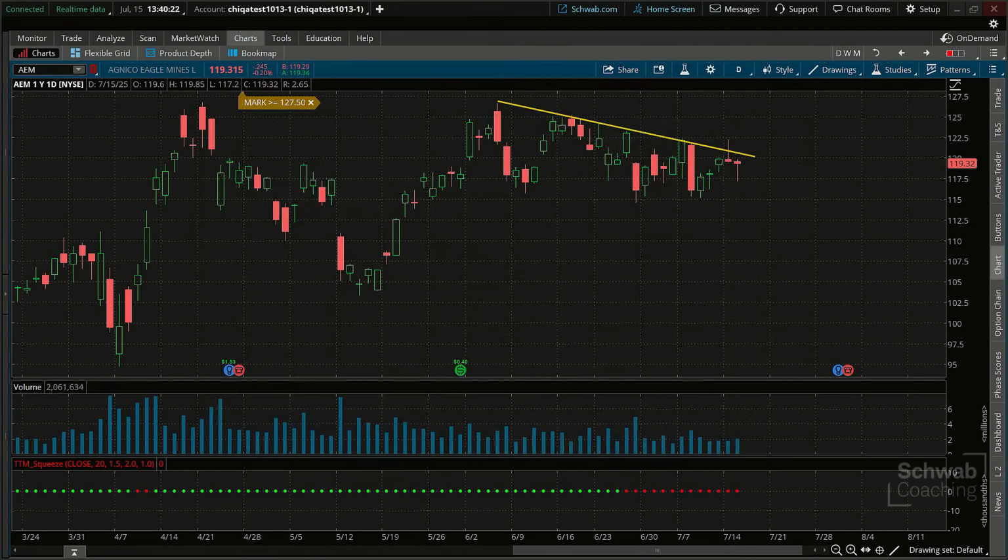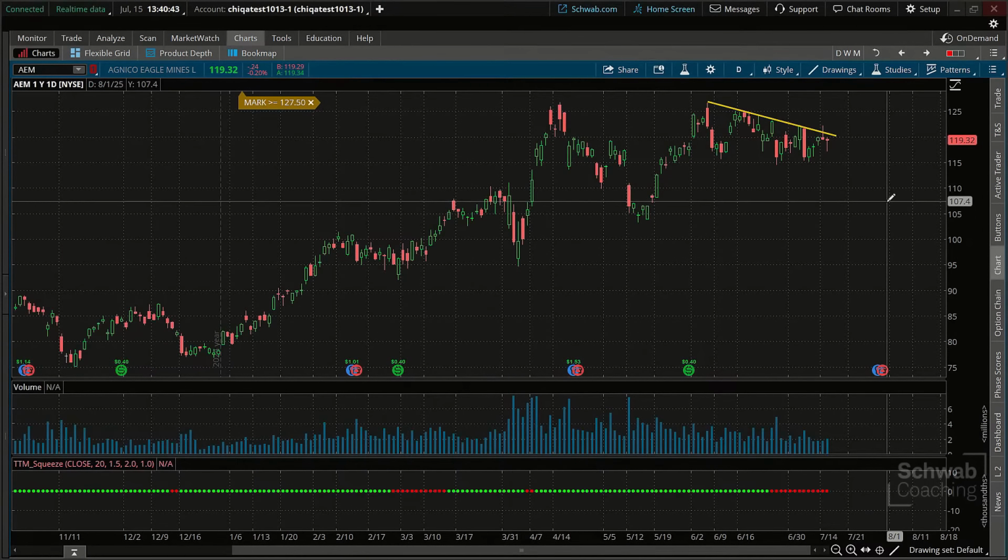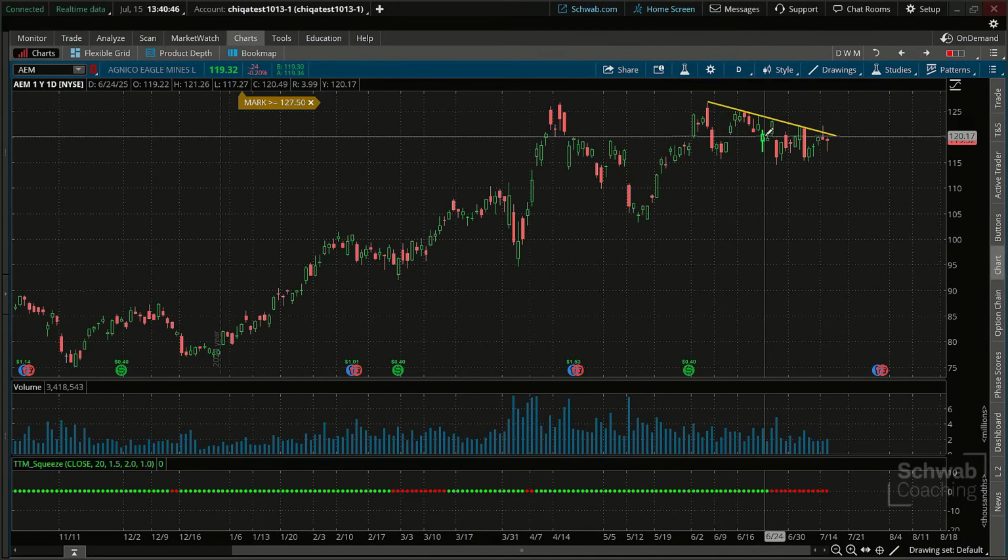Notice what we're getting here. This is when the Bollinger Band fits inside the Keltner channel. See that sideways action? It's a price compression. And traders will look at this for the possibility of a breakout, up or down. It doesn't really tell us, but we can use the trend as a guide. So now we're looking at AEM for the possibility of that. And by the way, it's been there for a while.